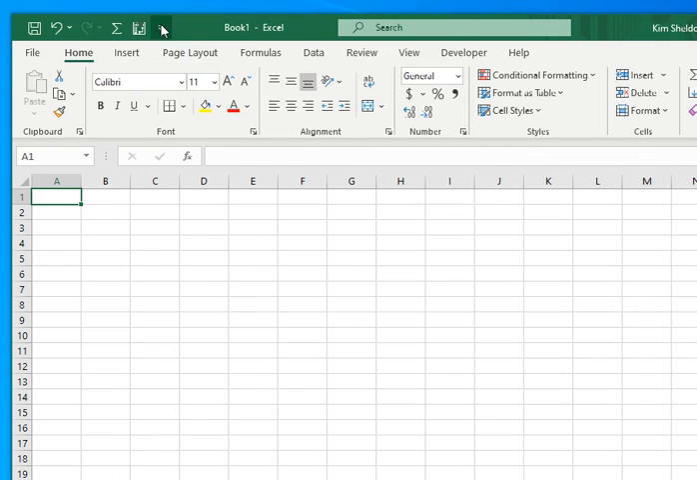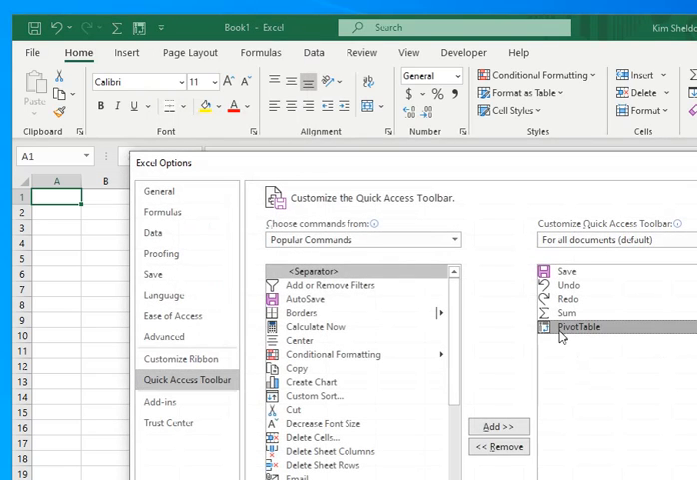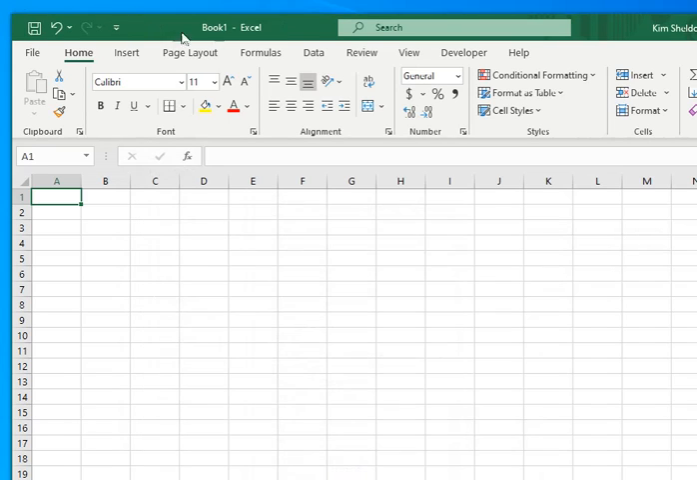And like I said, if you want to get rid of them, just go right back in here, more commands. Remove, let's say I don't want some anymore, remove. And then as soon as you press OK, they're gone. So that's the Quick Access Toolbar.